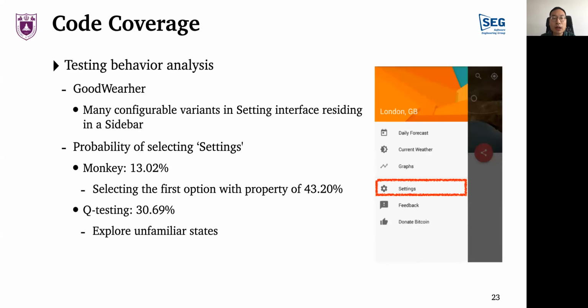After opening the sidebar, Q-testing has about 30% probability to select the setting option, although there are many executable events to choose from in the current state. This behavior of Q-testing reflects the tendency of our state exploration strategy to explore unfamiliar states. The probability that Monkey chooses the setting option is only about 13%, while the probability of triggering the first option on the top left corner is about 43%, for the reason we have just discussed.